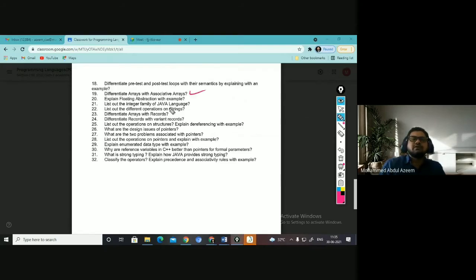Got it? Normal arrays, what is an array? It is a set of elements stored at contiguous locations, right? For example, if you declare an array of this kind in C language, A of 5, then what happens?